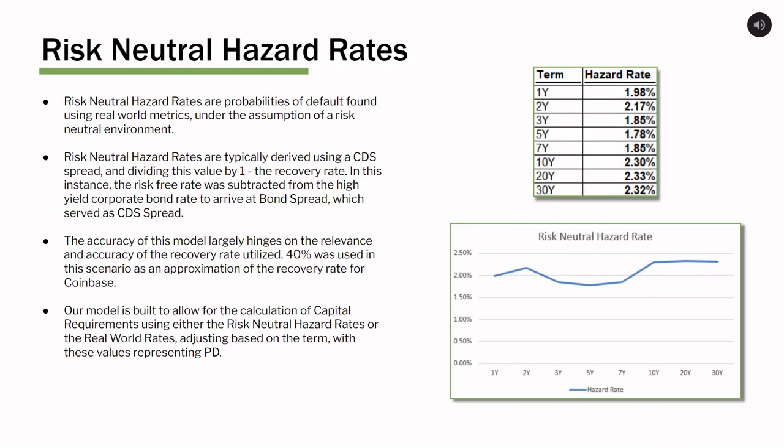Risk-neutral hazard rates are probabilities of default found using real-world metrics under the assumption of a risk-neutral environment, and they're typically found using a CDS spread and then dividing this value by 1 minus the recovery rate. However, in this instance, a bond spread is used in place of a CDS spread to arrive at our hazard rates, which are seen at the right side of the screen. The accuracy of this model does largely hinge on the relevance and accuracy of the recovery rate that's used. 40% was used in this scenario as an approximation for the recovery rate of Coinbase.